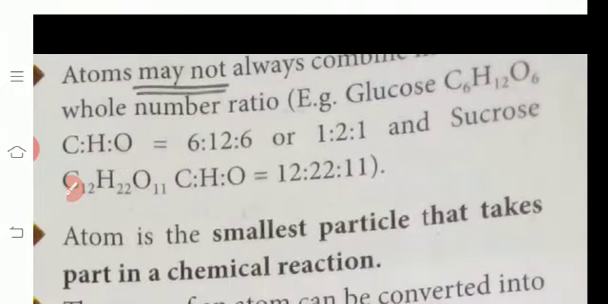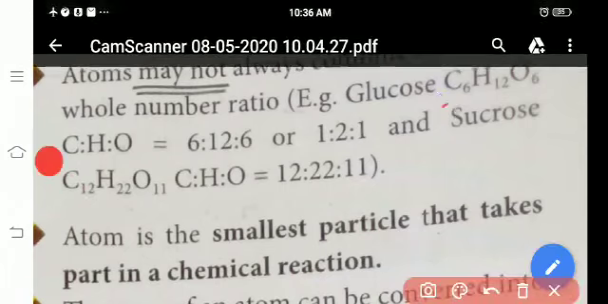atoms may not always combine in a simple whole number ratio. Example, listen, glucose. What is the formula of glucose? C6H12O6. How many elements are present in glucose? 3 elements: carbon, hydrogen, oxygen. CHO. In this ratio, C6, H12 and oxygen 6, in a simple ratio, 1:2:1.